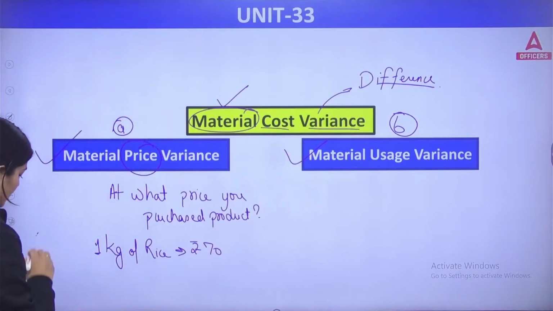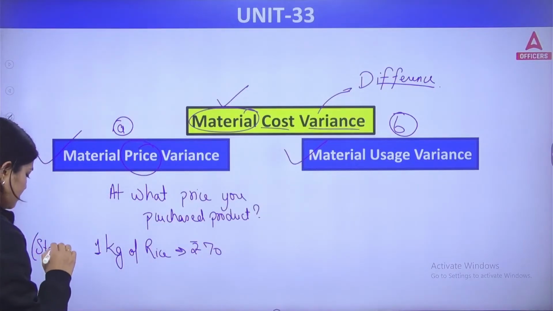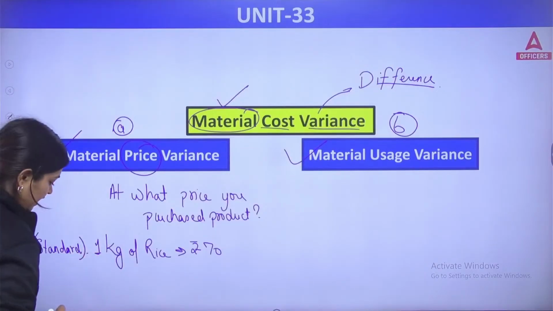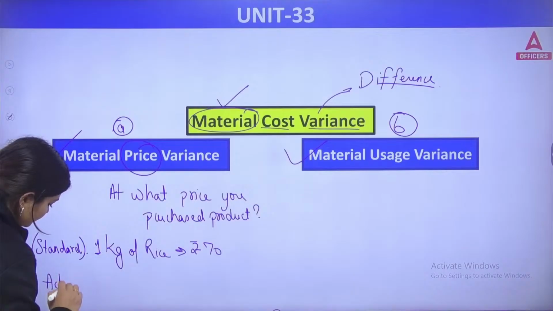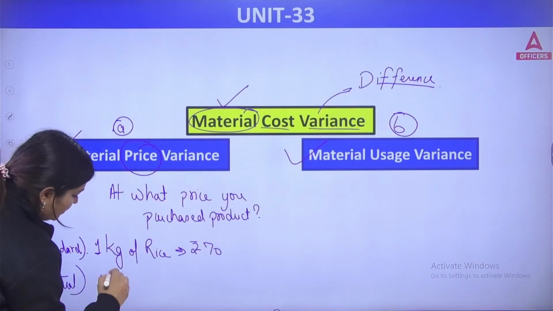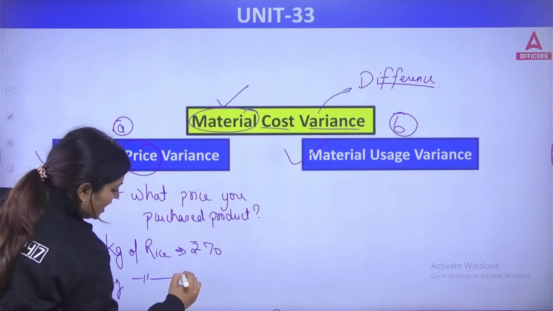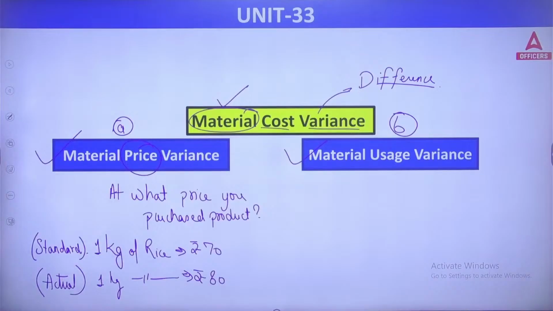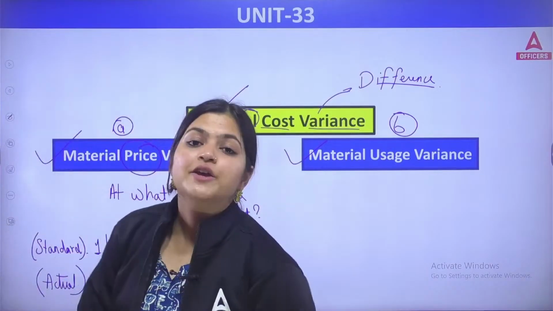This is the standard. But when I went to the shop and purchased 1 kg of the same rice, that person charged me rupees 80.